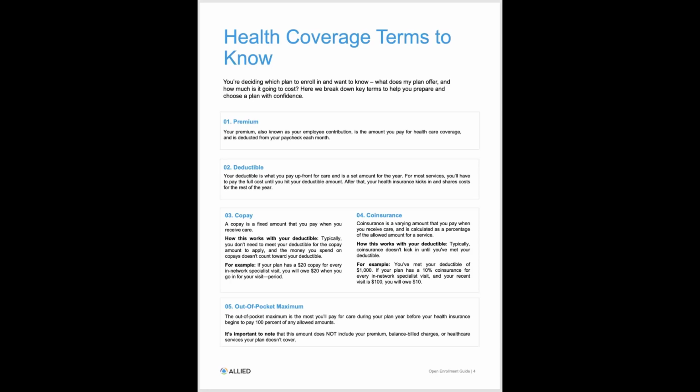Also varies by plan, and something we'll look at for each plan that we talk about today. And then lastly, out-of-pocket maximum. This is probably the easiest term to remember. It's exactly as it sounds. When you pay your deductible amounts, when you pay your copays, if you have coinsurance after your deductible is met, everything tracks to that out-of-pocket maximum.